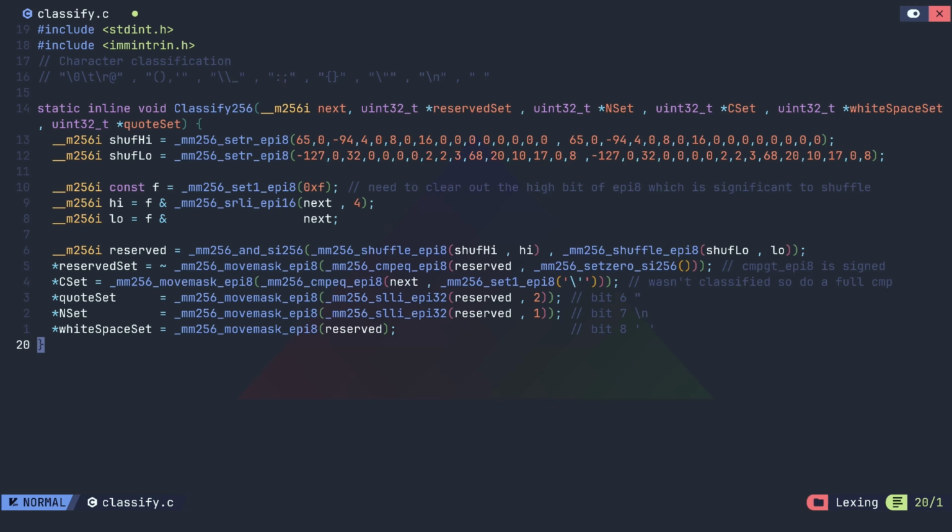Yet, it feels off. For example, look how we get the reserved set via CMP equal with zeros and a complement operation. It is a fault of AVX2 to lack CMP not equal. AVX512 is a more complete instruction set. But that aside, there's also a lingering unease with the shuffle masks. But it worked, and is nowhere near a bottleneck. For a while, the sequence survived in this unsatisfactory state.